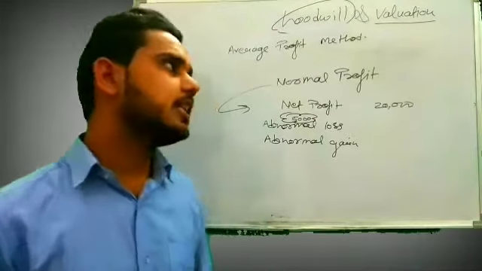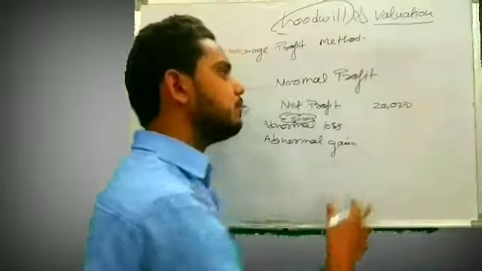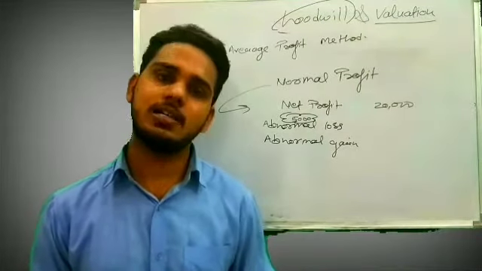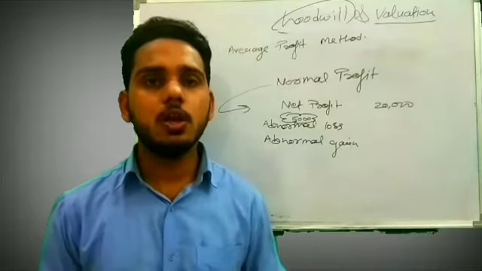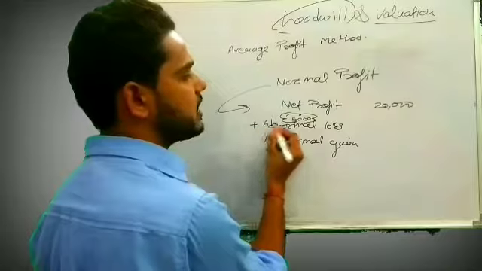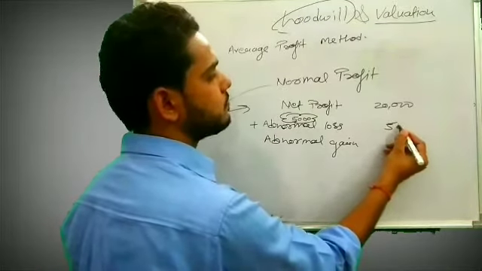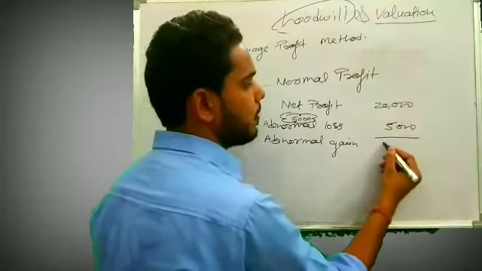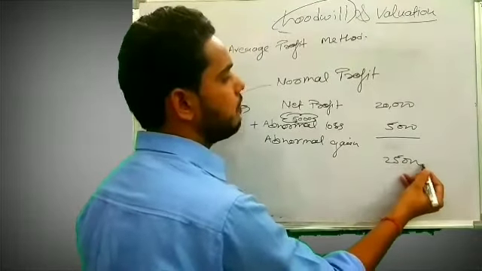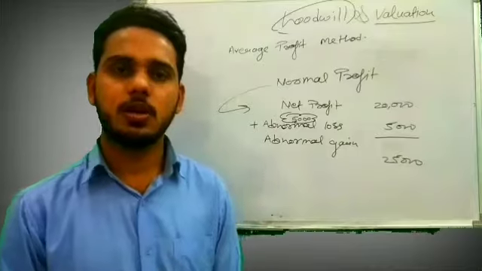So we can say that in this net profit of 20,000, abnormal loss is already adjusted. And we want normal profit. So what we have to do, we have to add back this abnormal loss. So our normal profit will be 25,000.